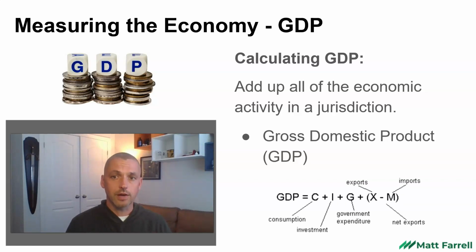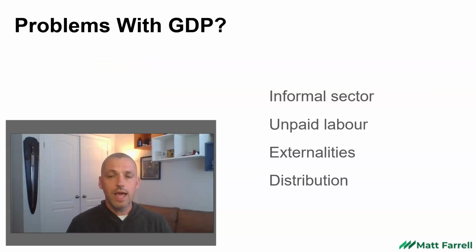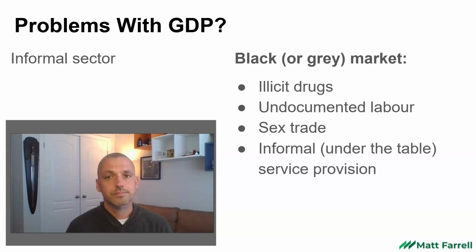It's a complicated indicator that's derived by adding up everything that happens in a jurisdiction, all the consumption, all the business investment, everything the government does, and then of course imports and exports. However, that formal calculation can sometimes miss things. It misses the informal sector, it misses unpaid labor, something called externalities and other negative outcomes, and then distributional effects. All of these might get missed by GDP, and we'll look at these individually.